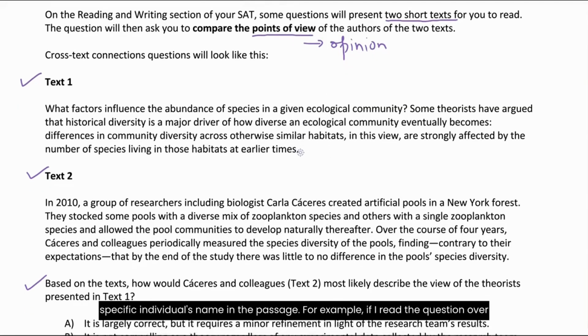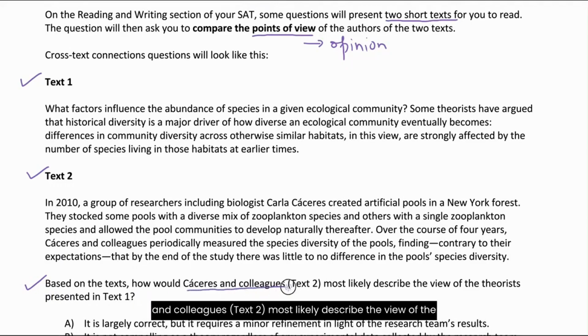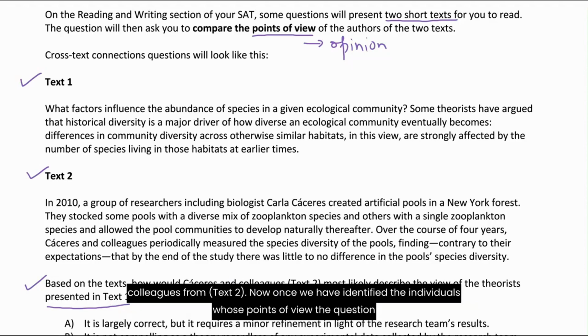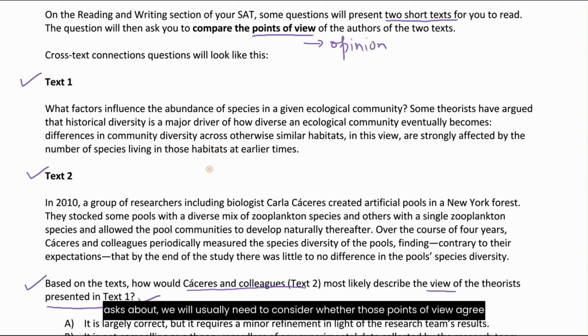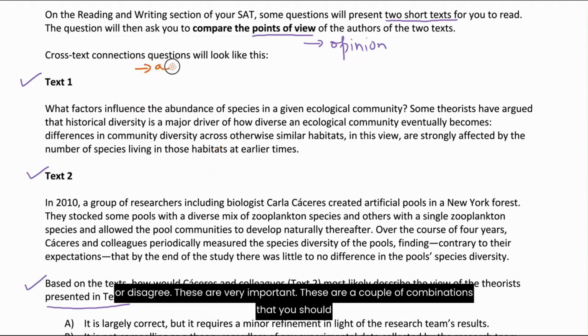For example, if I read the question over here, let's see what we are talking about. Based on the text, how would Caceres and colleagues, text 2, most likely describe the view of the theorists presented in text 1? So you see, in this example, we are asked to consider the views of the theorists from text 1 and that of Caceres and colleagues from text 2. Now, once we have identified the individuals whose points of view the question asks about, we will usually need to consider whether those points of view agree or disagree.